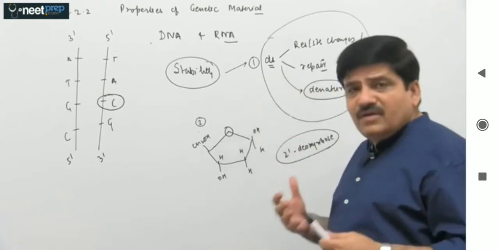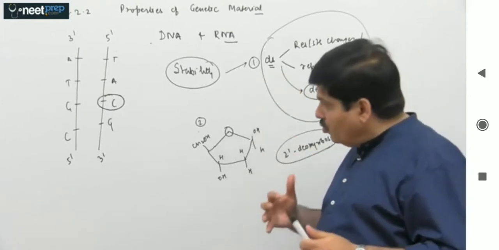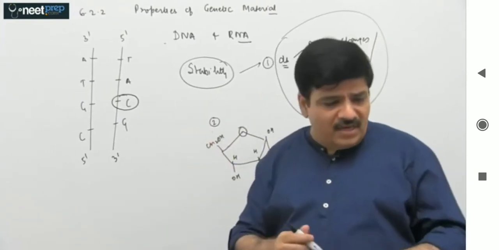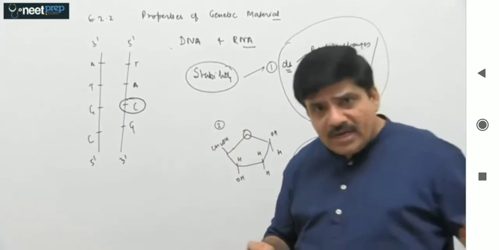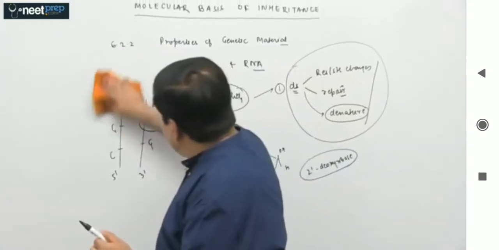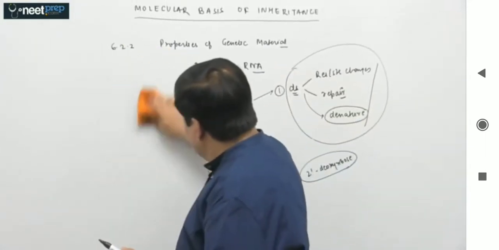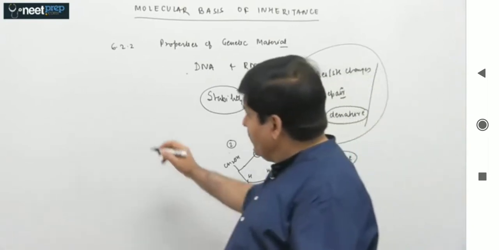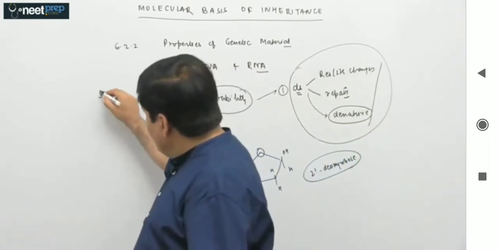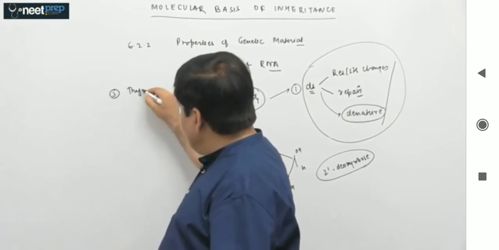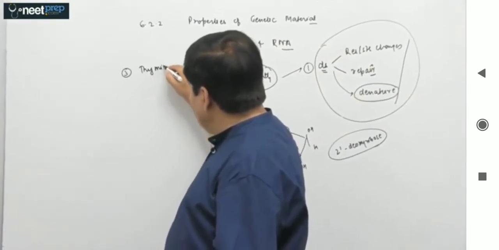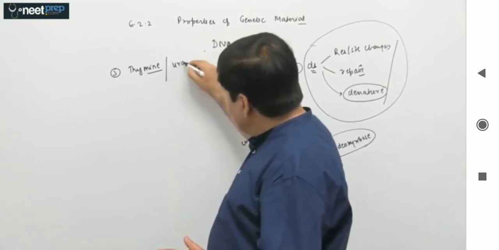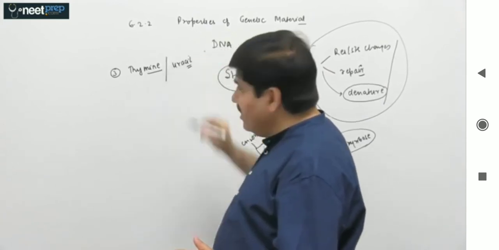We further have some clues to reinforce the idea that DNA is more stable than RNA. So now let us look at the next one. The next criteria where we will derive the inference that DNA is more stable is that in DNA you will find a pyrimidine base which is called thymine, and instead uracil is found in RNA.